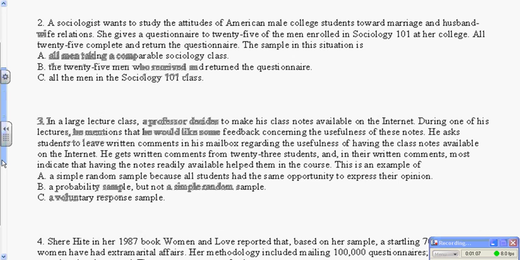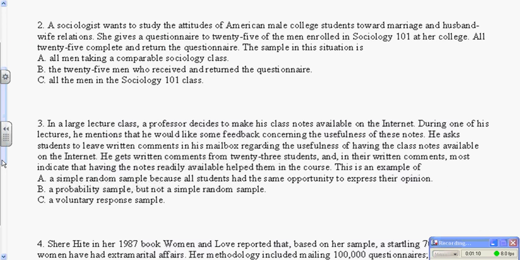Number 2, a sociologist wants to study the attitudes of American male college students toward marriage and husband-wife relationships. She gives a questionnaire to 25 of the men enrolled in Sociology 101 at her college. All 25 complete and return the questionnaire. The sample in this situation is, now again, sample is information in hand. Therefore, B is correct. It's the 25 questionnaires that came back.